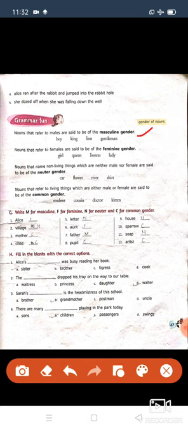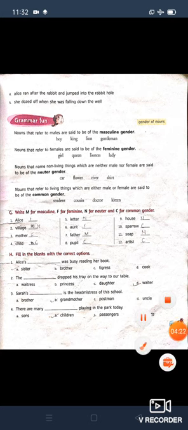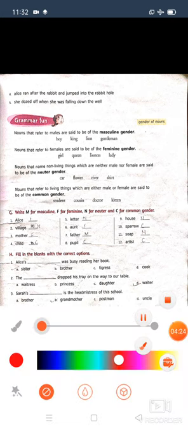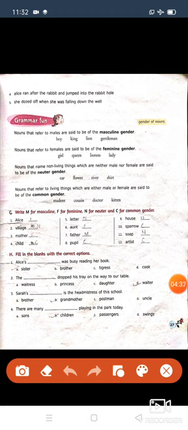Masculine gender means what, children? Nouns that refer to males. Males means, you know, puo mane. Okay, so nouns that refer to males, we call it masculine gender.